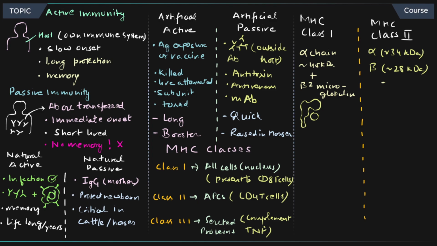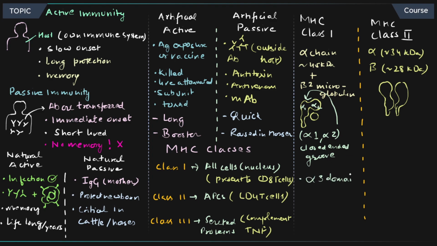So you can see the alpha chain like that, and the small microglobulin. In this case, you have two separate chains. You have alpha and beta chains separately. Right. Next point is alpha 1 and alpha 2. They're going to produce the closed-ended groove for antigen binding. Right over here, you have that groove between alpha 1 and alpha 2, and the alpha 3 domain is going to bind to the CD8 co-receptor. Very, very important point.